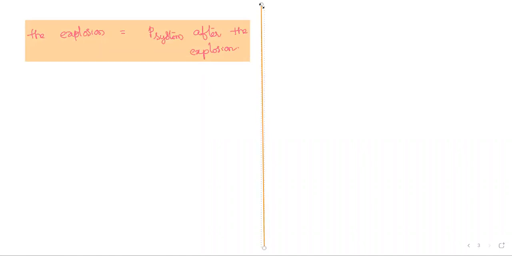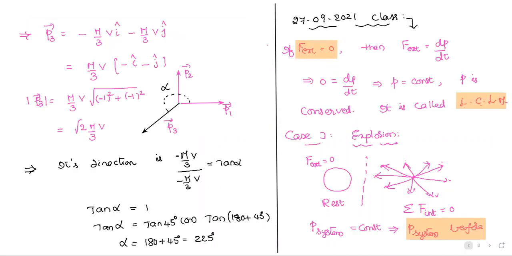So are all of you able to follow how to apply this law of conservation of linear momentum, and what conditions we have to check before applying? Good. Just check once whether the external force is zero or not.